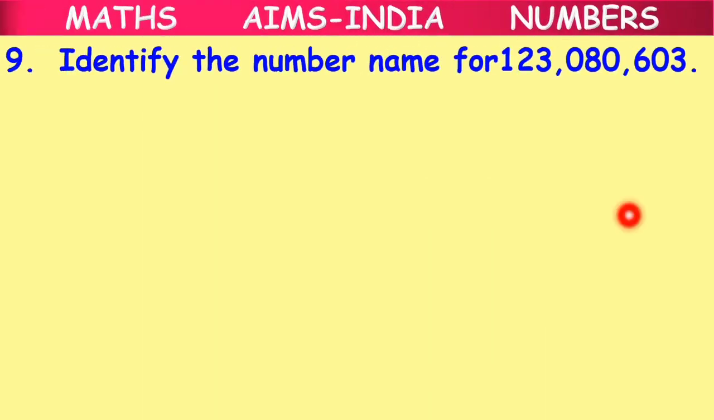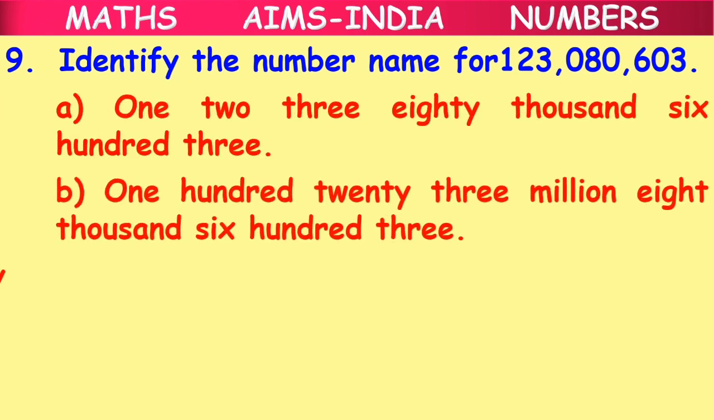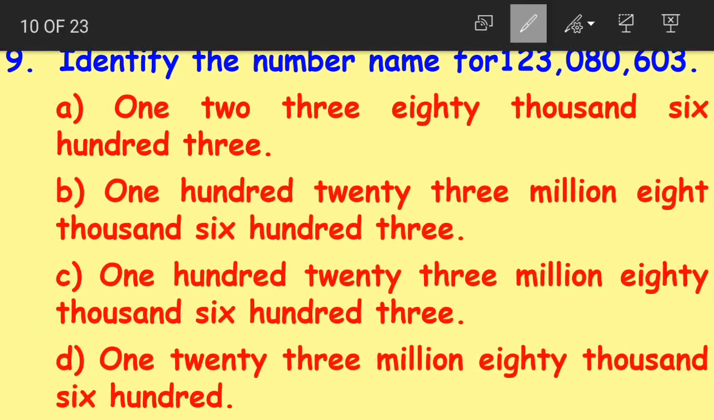Moving on to question number 9. Identify the number name for 1, 2, 3, 0, 8, 0, 6, 0, 3. I will not read out this number name now. Option A. We have 4 options here, right? If we look at the number, how do we write the number name?